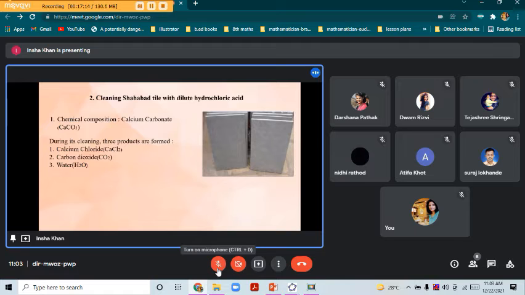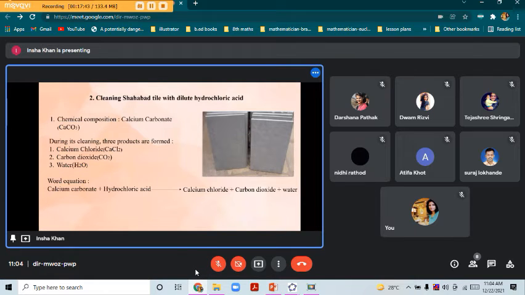Okay, so it's the tiles, that is calcium carbonate, and the dilute hydrochloric acid, and the products which we will get are these three. Firstly, the word equation: calcium carbonate present in the tiles, on adding hydrochloric acid, gives these three products, that is calcium chloride, carbon dioxide, and water.